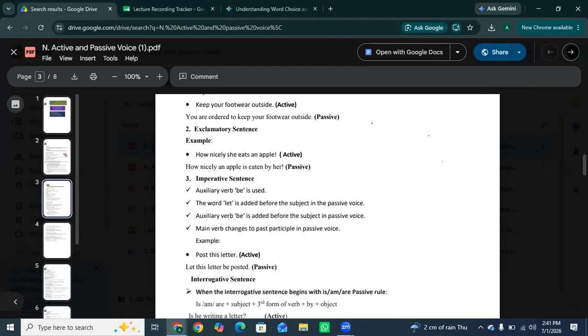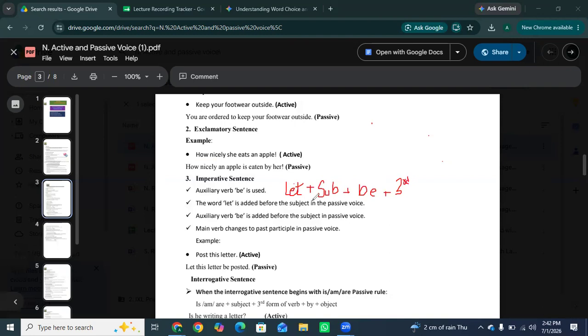Okay, formula is: let plus subject plus be plus third form of verb.